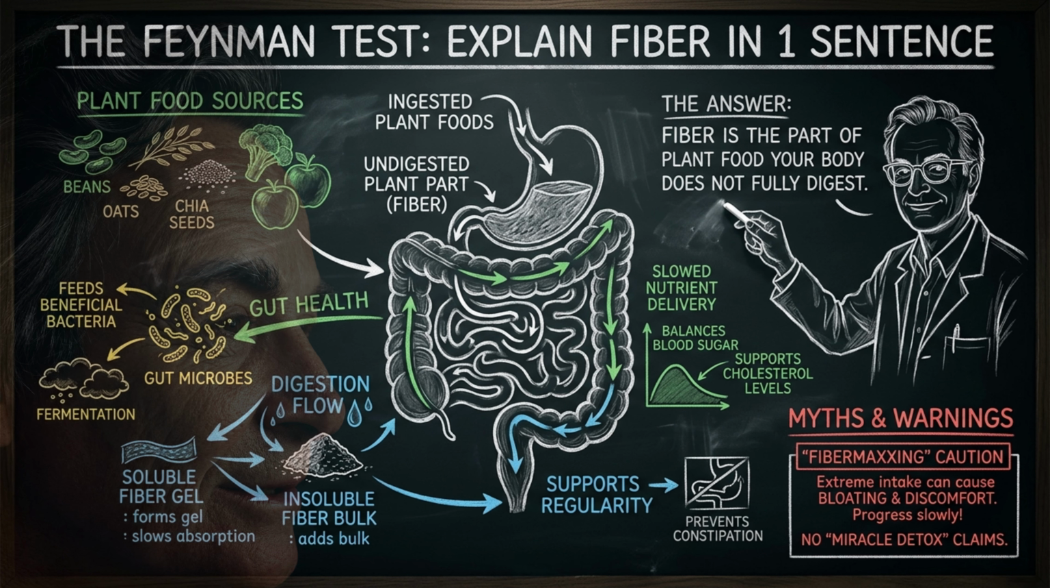Here is a Feynman test. Can you explain fiber in one sentence? Try this. Fiber is a part of plant food your body does not fully digest, but it can shape digestion, feed gut microbes, slow nutrient delivery, and support regularity.